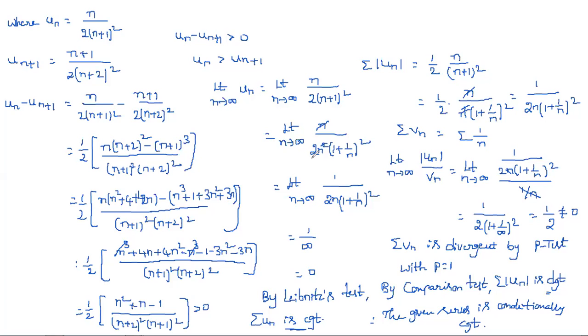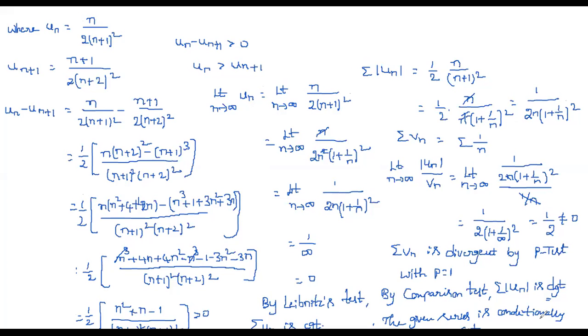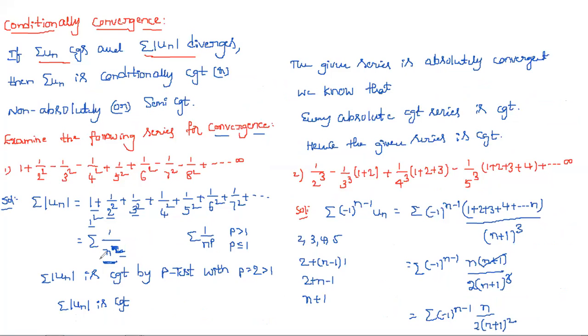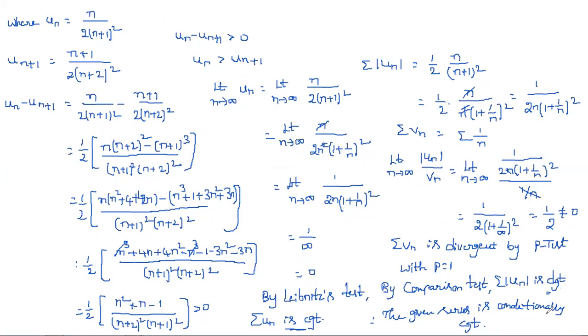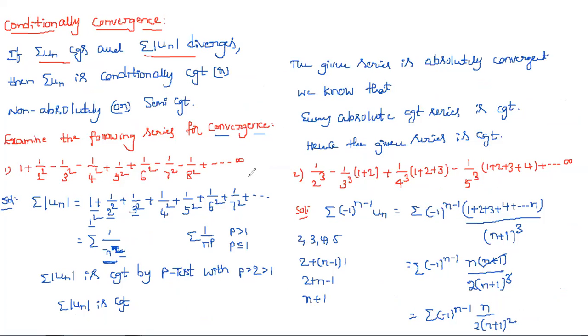And you may get a doubt here. Why, sir? In the previous problem we directly calculated summation modulus un, and then we said this is absolutely convergent, and then that it is obviously convergent. But here you first checked Leibniz's test and then went for that. Why, sir? In the sense, we can apply either way for this problem also. First you can apply Leibniz's test and then go for that, or first you can go for summation modulus un.